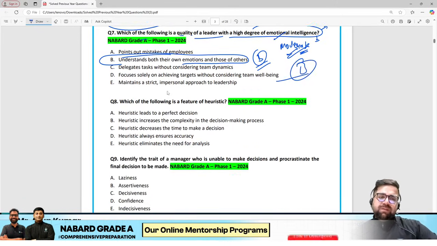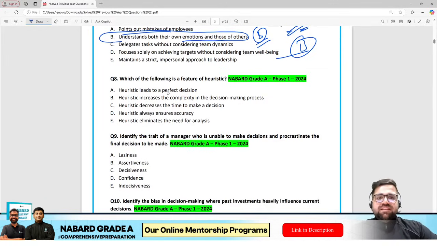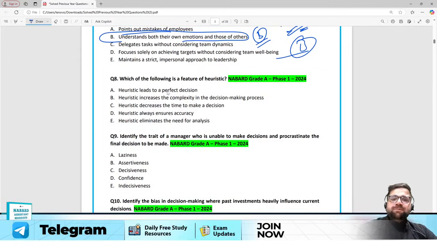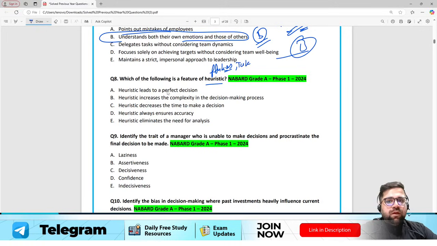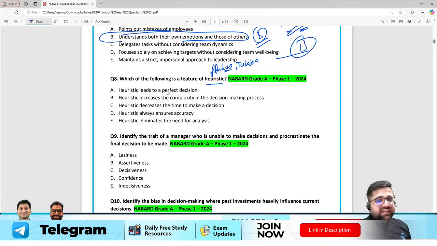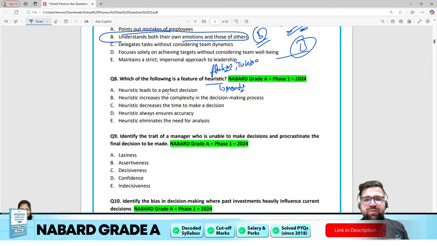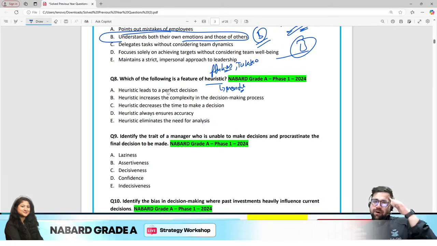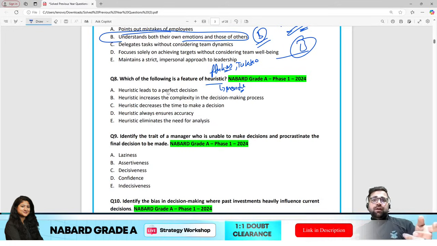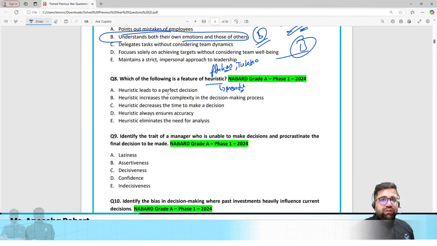Let's move forward to question number 8 now. Which of the following is a feature of heuristic? Now heuristic basically means what? Flukes. Heuristic basically means tukke, tukkabazi, or whatever you want to call it. Okay, heuristics in decision making language is known as mental shortcut. For example, I have to make a decision, I have less time, so let's use heuristics. If you see this question, question number 8, I think the answer will be option number C. You don't have any logic for it. You just say that it will be C because I am having a gut feeling. So this is all mental shortcut.